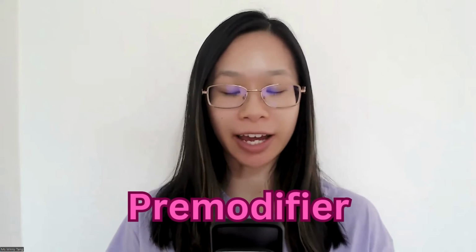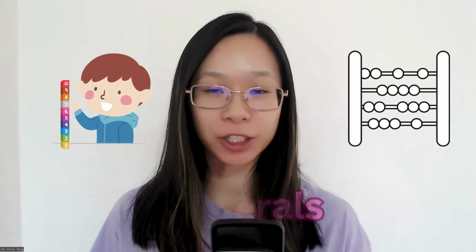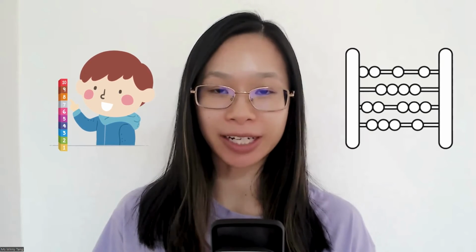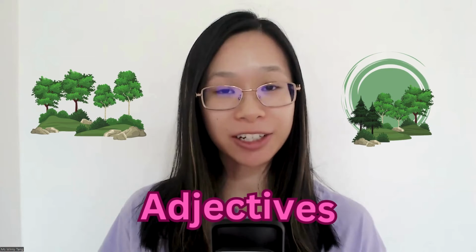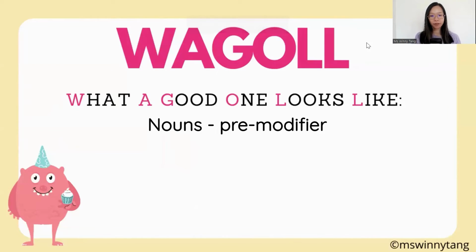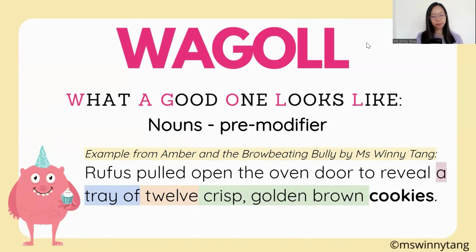In noun groups, you can also have a pre-modifier which goes before the noun. For example, you can have numerals, which tells you how many or the number of. You can also have adjectives to make it more descriptive. Here is an example of a pre-modifier. Originally we had a tray of cookies, but now we have added in pre-modifiers to give some more information.